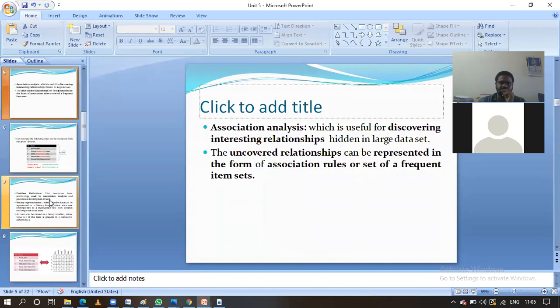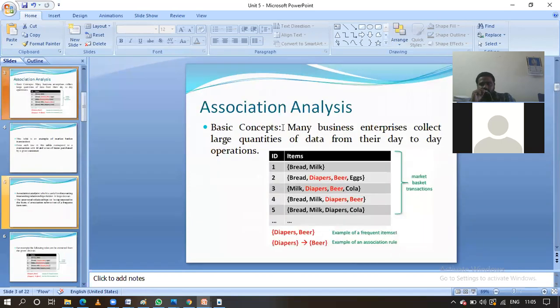Let us see what is meant by association analysis. Association analysis means discovering interesting relationships in a large amount of data set. We call this association analysis. In association analysis, we are going to get the interesting relationships in the form of association.